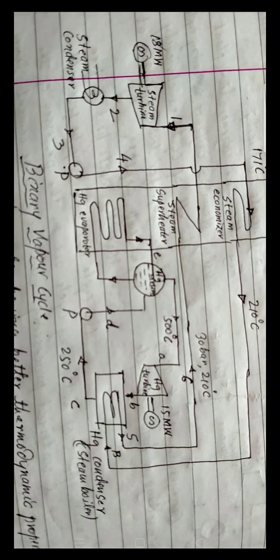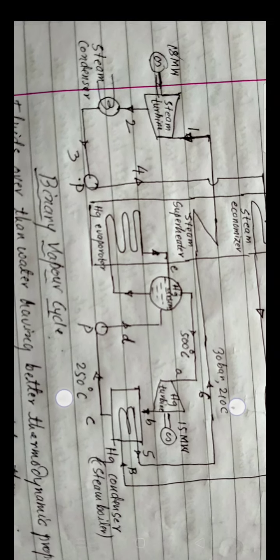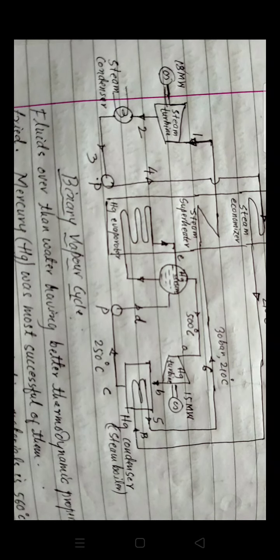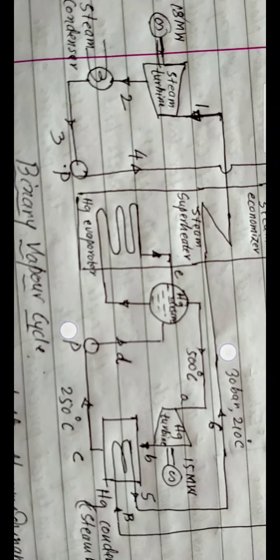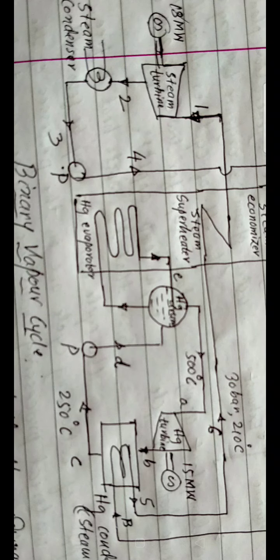So let us see the description of this diagram. The mercury cycle A, B, C, D, E is a simple Rankine cycle, which we can see in the diagram, using saturated mercury vapor.